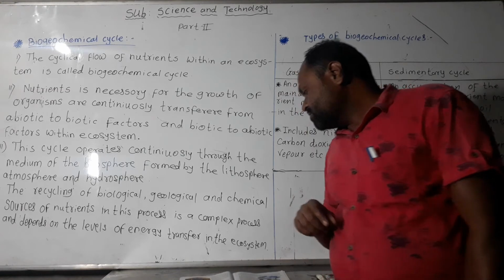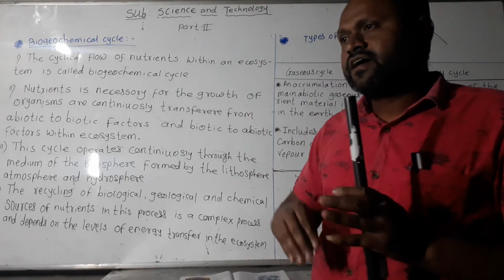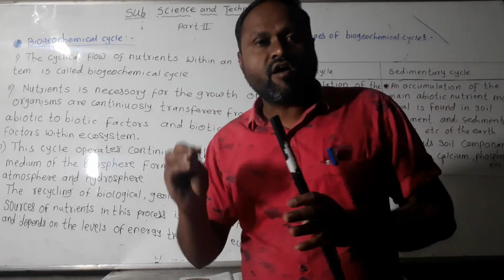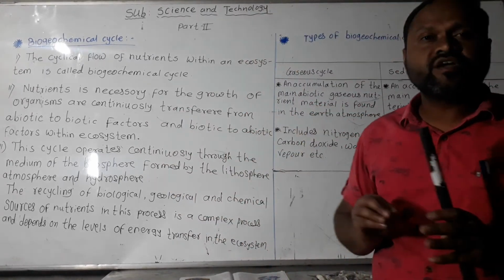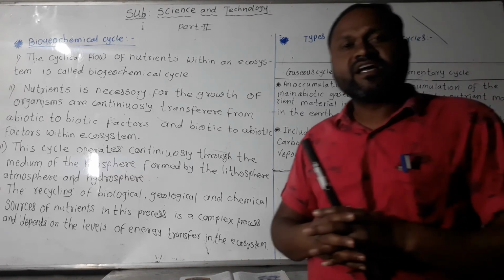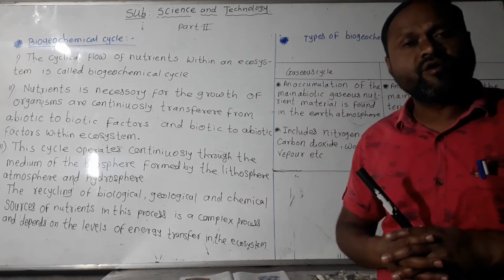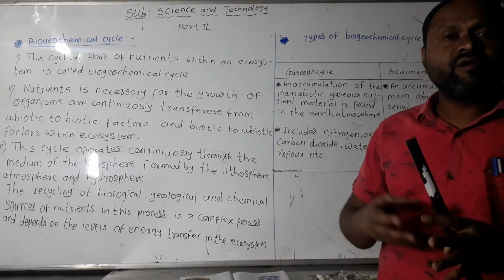Now, the whole process in nature occurs through the biogeochemical cycle, meaning the flow of nutrients. When CO2 is released into the atmosphere in large amounts, global warming can occur.